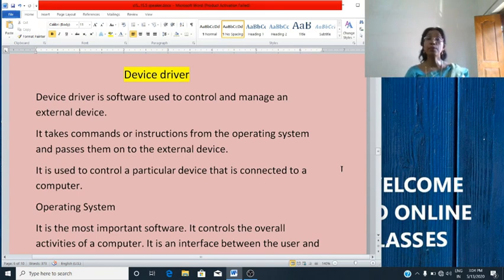Driver is a type of software that controls particular hardware which is attached to a computer. It takes commands or instructions from the operating system and passes them onto the external devices. So, device driver is used to control a particular device that is connected to a computer.